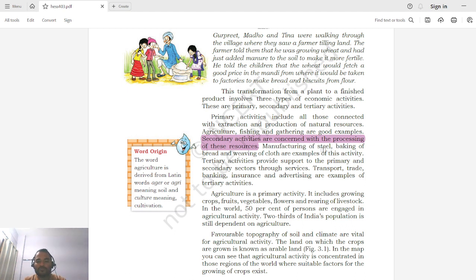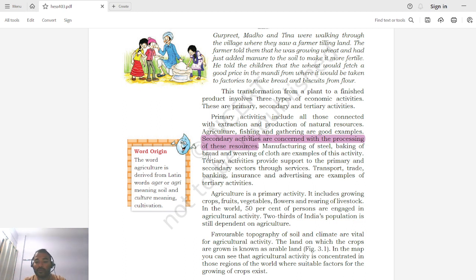Okay, so now primary activity is done, secondary activity is done. Okay, so now what after once we are producing or we have produced the product? Say for example, if we are a steel making company, or if we are a bread or butter making bakery, so we need further to sell this to the customers. Okay, so for this there are different activities involved.